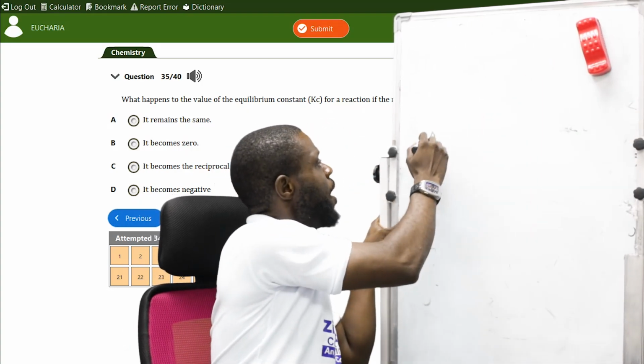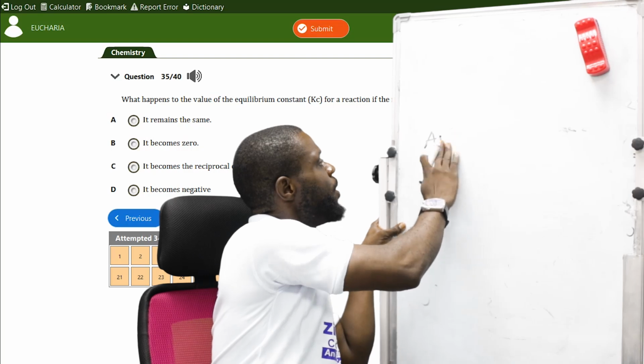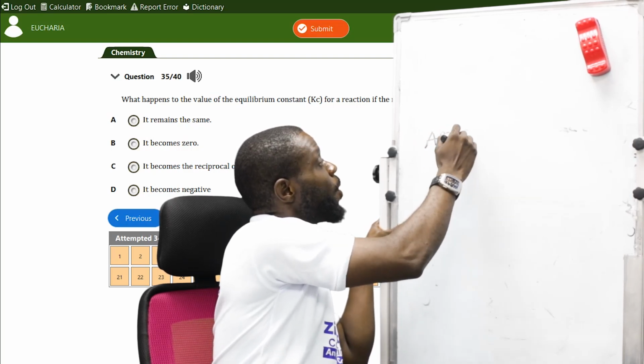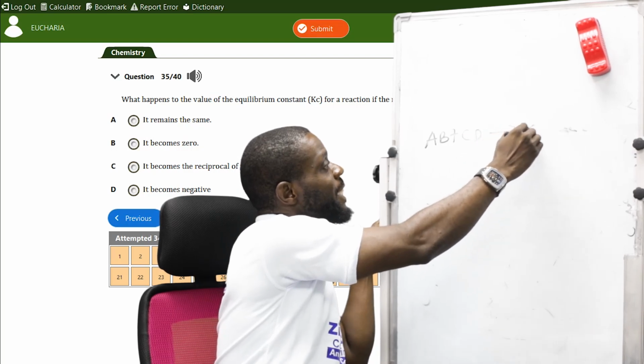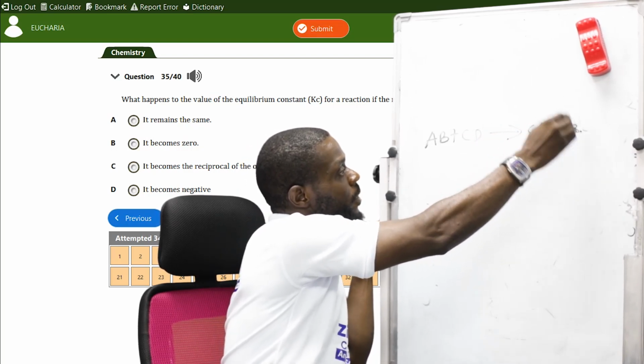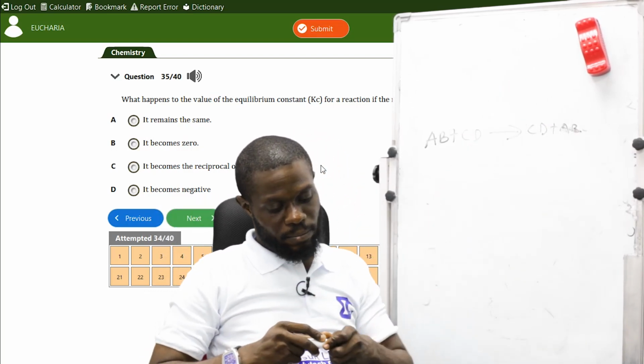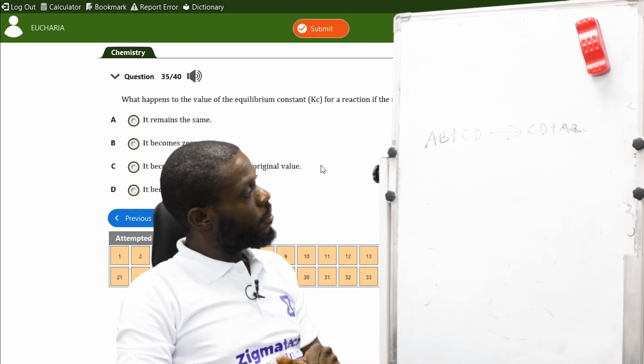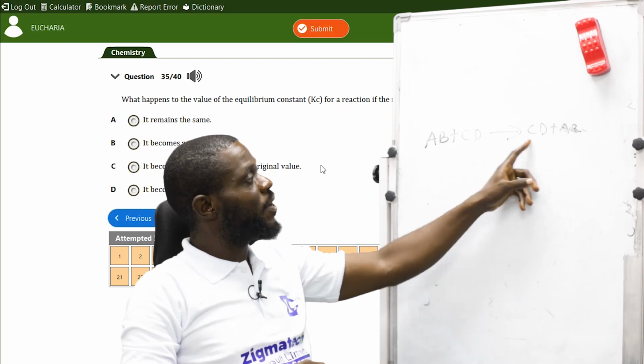Reversed: AB plus CD will give us CD plus AB.